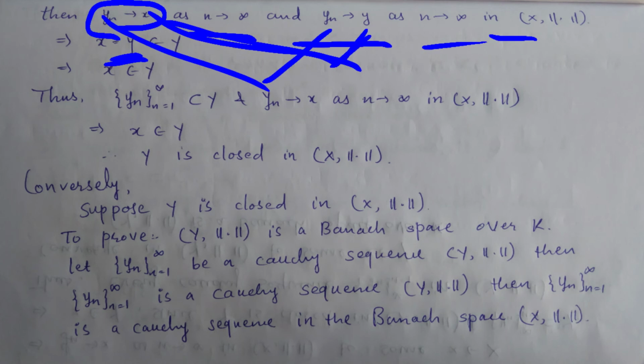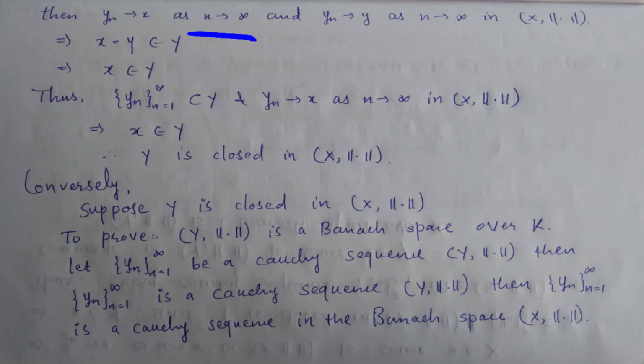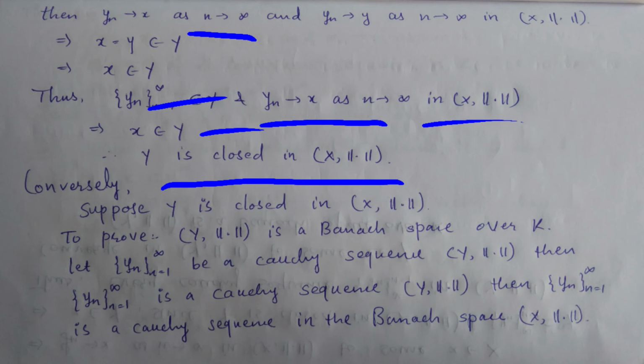The points are the same in space Y. So we are saying that x belongs to Y, right? Thus, this sequence converges to some point x as n tends to infinity in space X with this norm, and x is in Y. So you can say that Y is closed in space X with this norm, right?